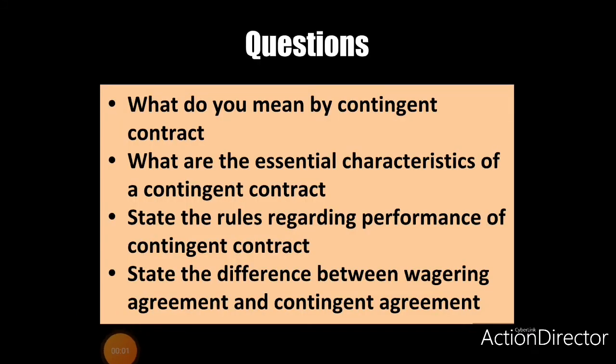Okay students, now we can discuss some of the questions related to this area. So the questions are: What do you mean by contingent contract? What are the essential characteristics of a contingent contract? State the rules regarding performance of contingent contract. State the differences between wagering agreement and contingent agreement.